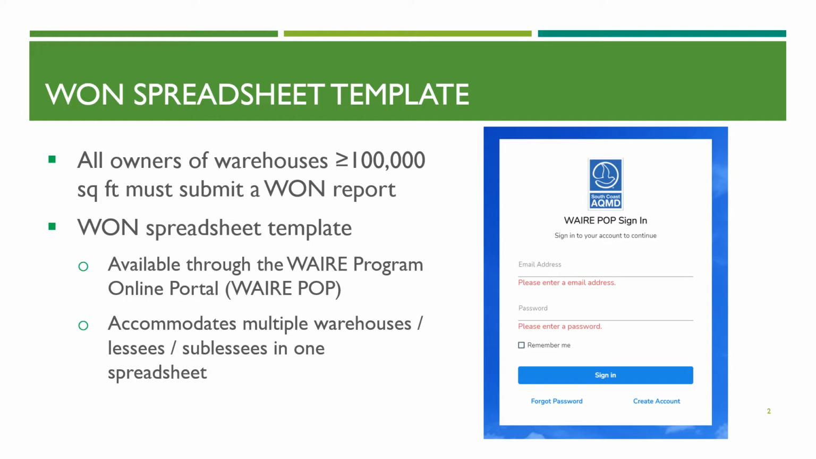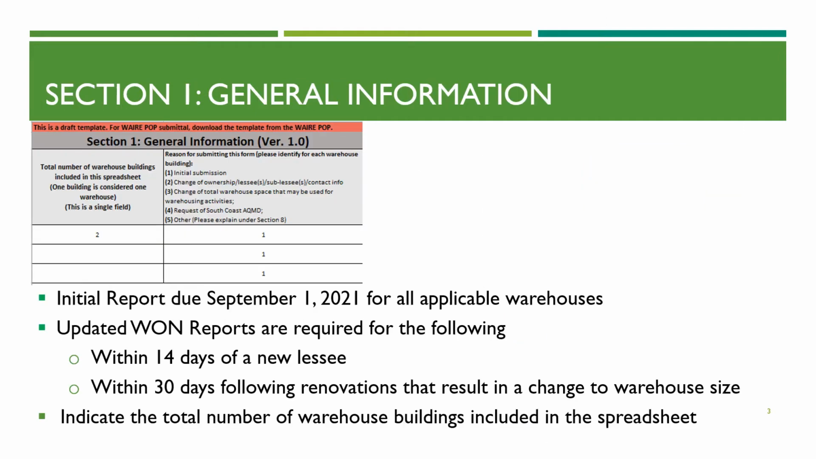The figure on the right illustrates the login screen for WAIRE POP. Upon logging in, one could download the final version of the WAN Spreadsheet Template and then also upload a completed final version WAN Spreadsheet Template. The WAN Spreadsheet Template is comprised of 9 sections. For this presentation, we'll be going over each section individually to go over the type of information that is required.